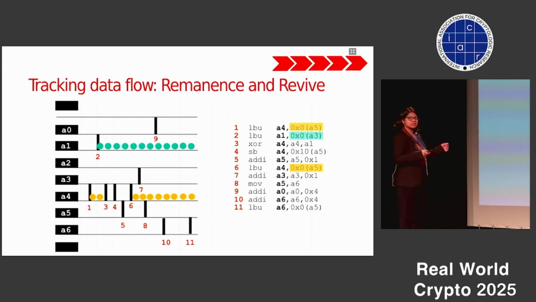One is remanence, which can predict value-based leakage, how the value remains in the registers. And for transition-based leakage, we think we can understand it from revive. Okay, we can talk later also.